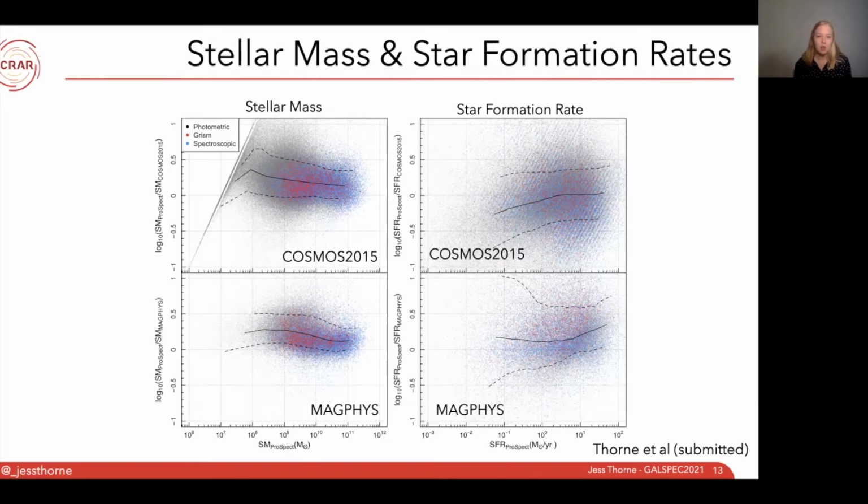So on the left here, I show the differences in stellar mass between the COSMOS2015 catalog and the MagPhys catalog as a function of the ProSpect stellar masses. And you can see that in both cases, we're offset systematically at all masses by about 0.2 dex. On the right, I show the same, but for star formation rates, and you can see there is an offset, but we lie somewhere between COSMOS2015 and MagPhys.